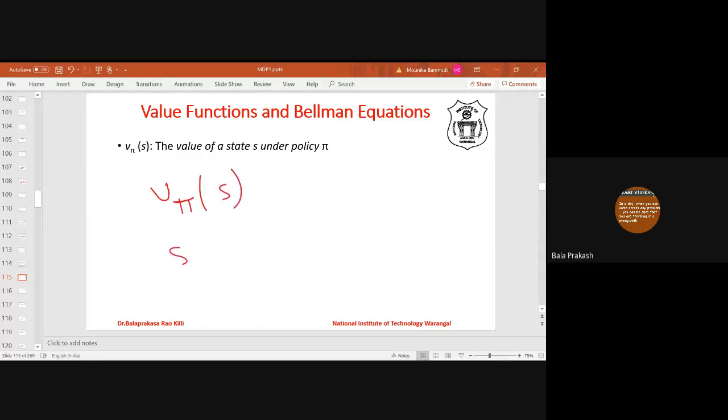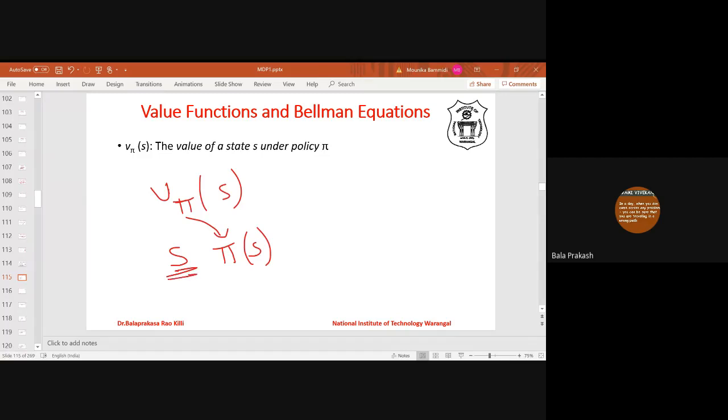So we have already discussed how to apply policy to an MDP. If the system is in state S, the policy will tell what is the action to be taken. Then the system will perform that action. Then it will get a reward, and then it will move to some other state, and so on, right? So if it is in state S, then this policy will tell what is the action. How are we defining action? We defined action as pi of S, because we are discussing with respect to deterministic policies. Stochastic policies are a little more involved. Mathematically, they are more involved than deterministic policies. That's why I am discussing with respect to deterministic policies.